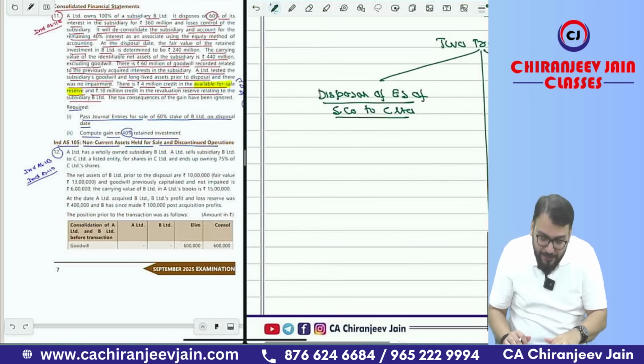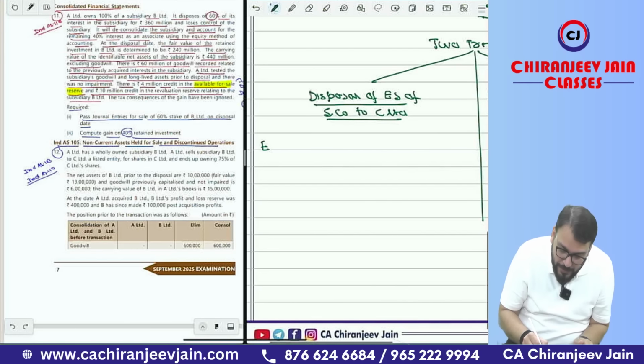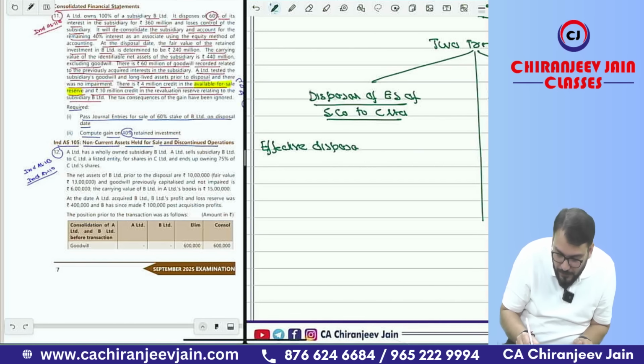It means, can you say what is the effective disposal? If I will say effective disposal is 100 minus 75% of 100, that is 25%.